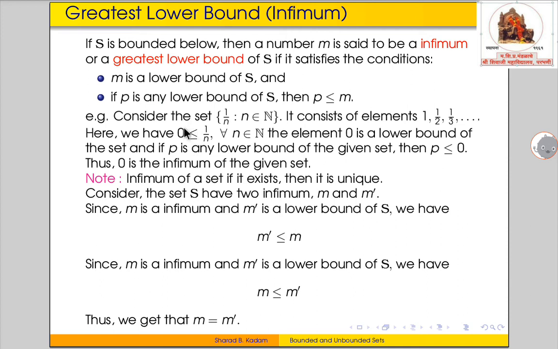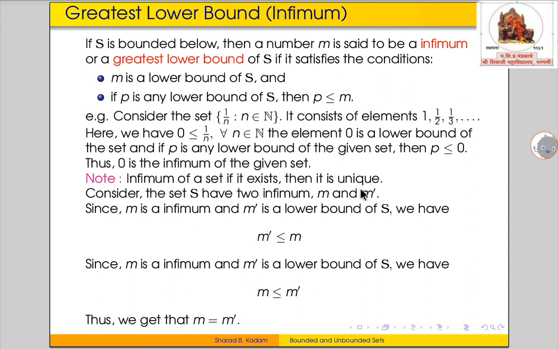So 0 is a lower bound of the set, and if P is any lower bound of the given set, then P is less than or equal to 0. Thus 0 is the infimum of the given set. Note that the infimum of a set, if it exists, is unique.